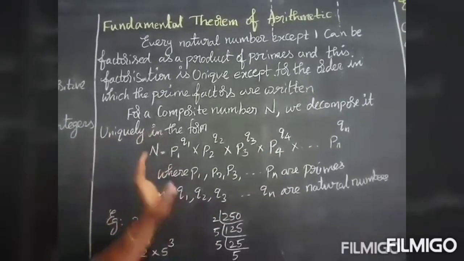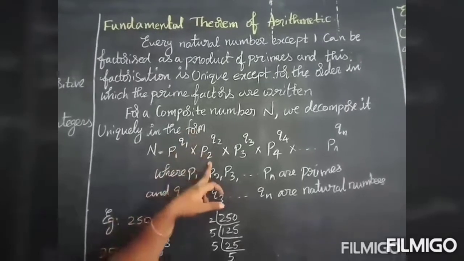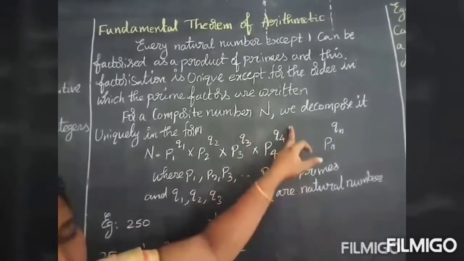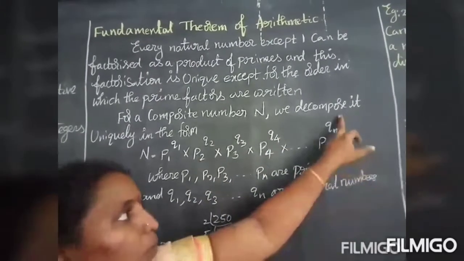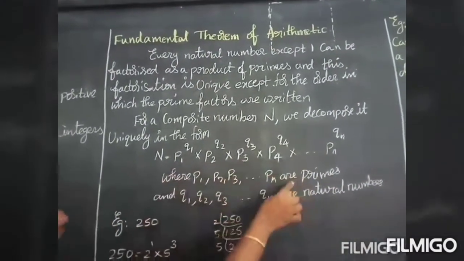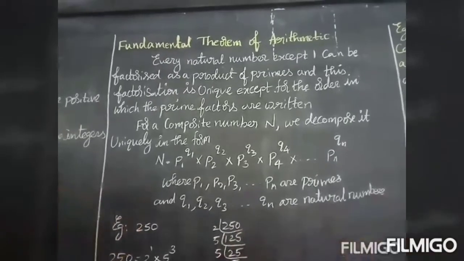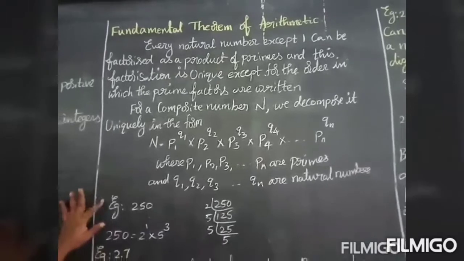Uniquely means only one, in the form n equal to p1 power q1 into p2 power q2 into p3 power q3 into p4 power q4 into and so on pn whole power qn. Here p1, p2, the bases, are prime numbers, and q1, q2 are natural numbers. Is it clear? I will teach with an example, so you can understand better.